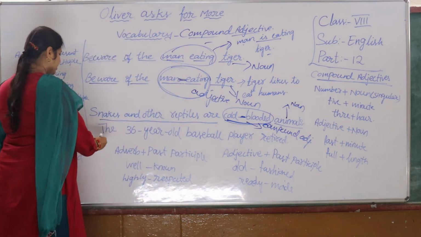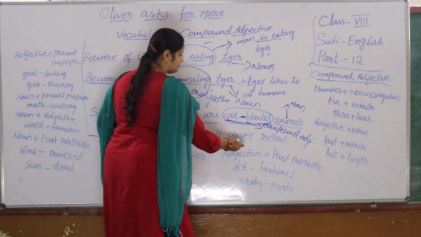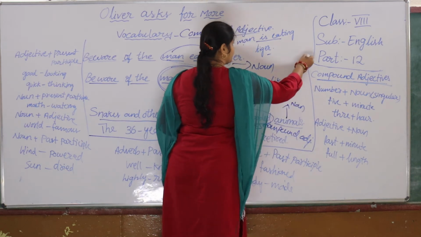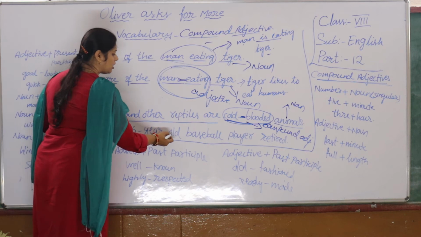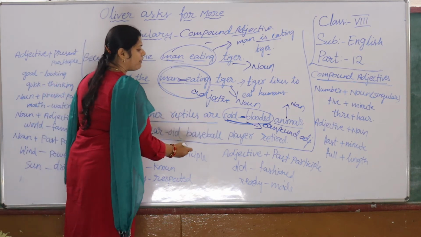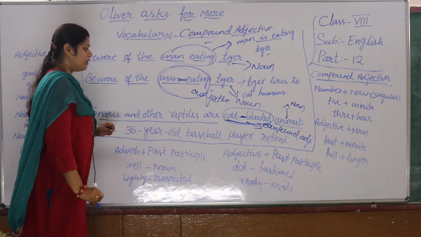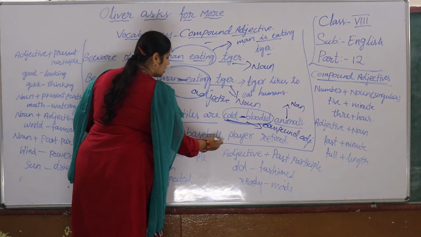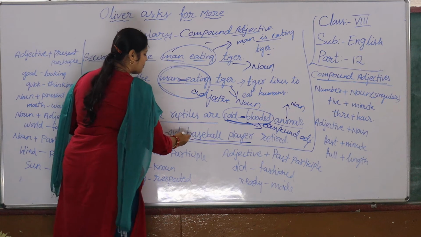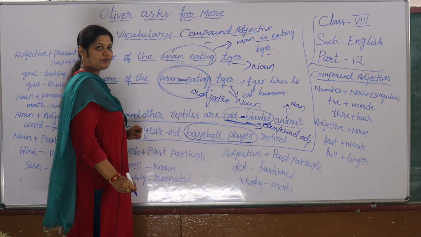One more example, children, let's see. The 36-year-old baseball player retired. What is our noun? Baseball player. We are talking about a player who plays baseball.